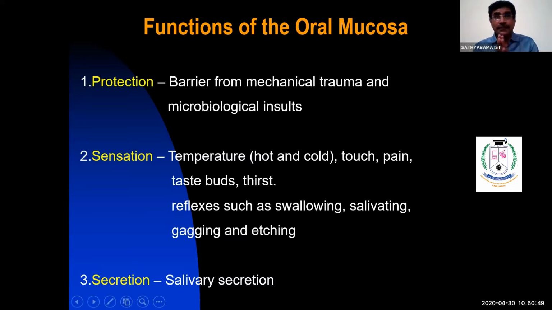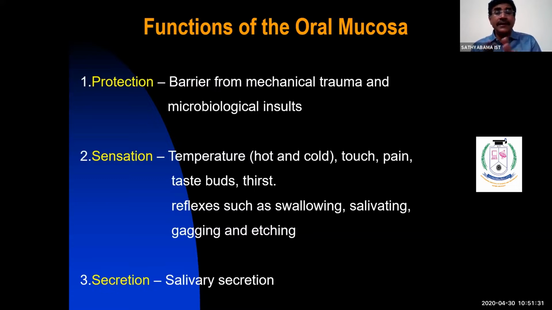Okay, this coral pink color depends again on the vascularity present in the oral mucous membrane and also the cells present in the epithelium of the oral mucosa. The cell responsible for pigmentation of the oral mucous membrane is the melanocyte. The melanocyte is a cell derived from the neural crest cells, which produces the pigment called melanin, which gives the pigmentation to the oral mucosa. And also, the color of oral mucosa depends first on vascularity in the oral mucosa, next on thickness of epithelium, okay, based on the thickness of epithelium and based on the type of cells present in the epithelium.